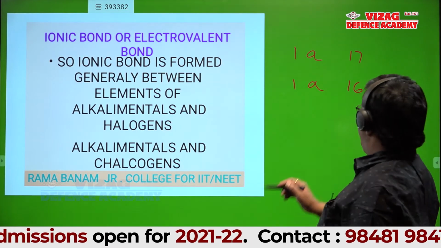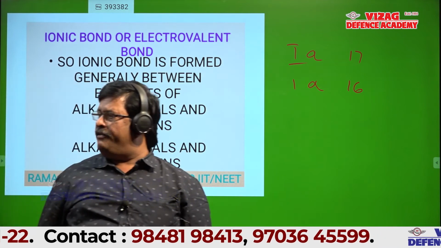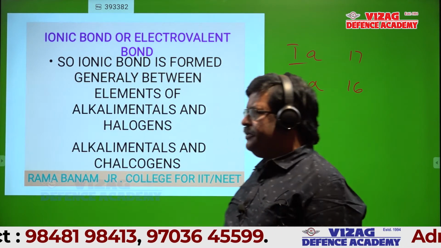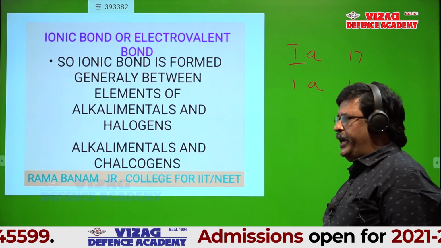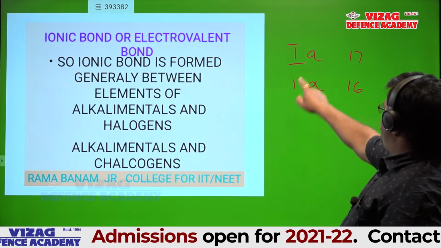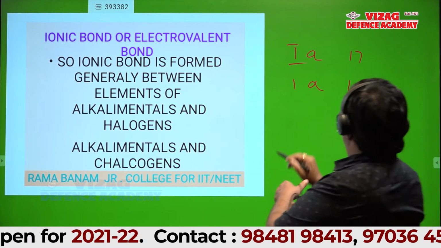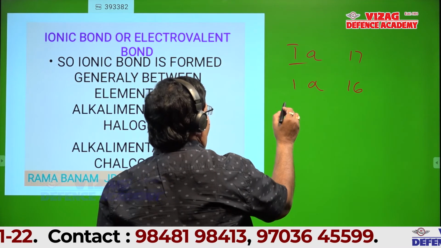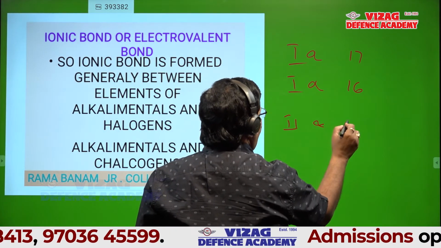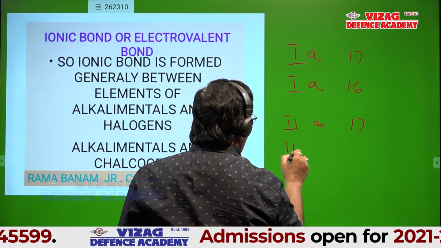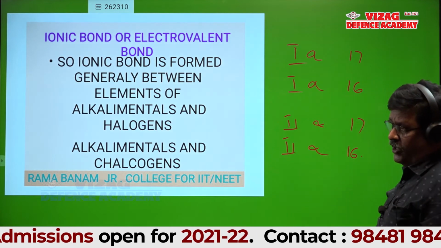So now I will generalize the bond between elements. Any doubt, Naveen? You want to ask something? Okay. So ionic bond is generally formed between elements of group 1 and 17, group 1 and 16, group 2 and 17, and group 2 and 16. All of you okay?